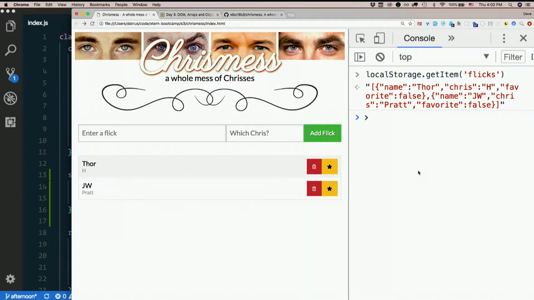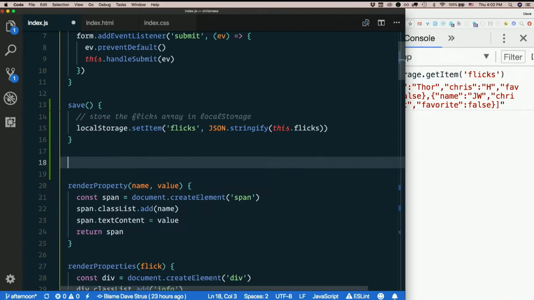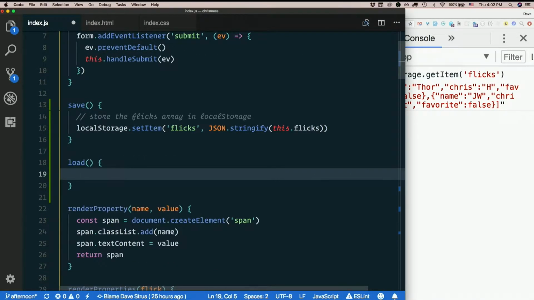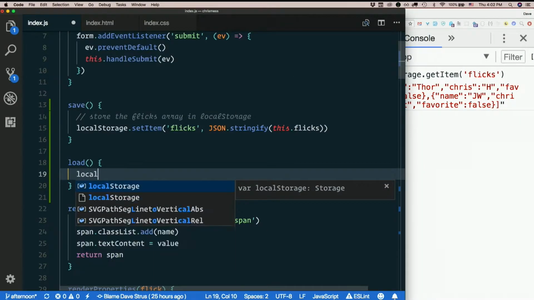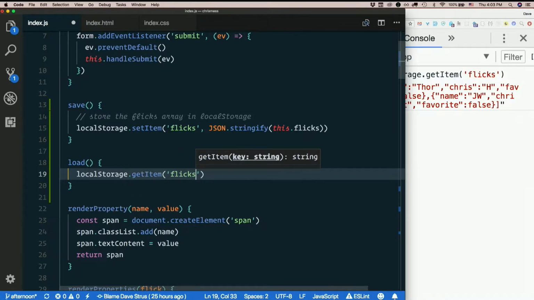So anyway, now we've saved it in local storage, but we haven't read it back out, right? So let's do it. How about we make another one called load? What's it going to do? localStorage.getItem flicks. And that is still going to be a string, so we need to parse it this time to turn it back into an actual object.